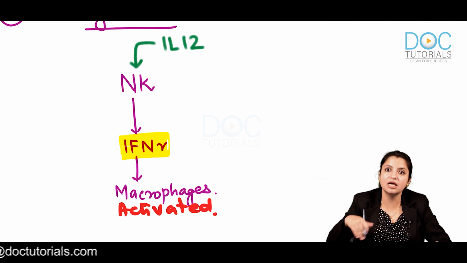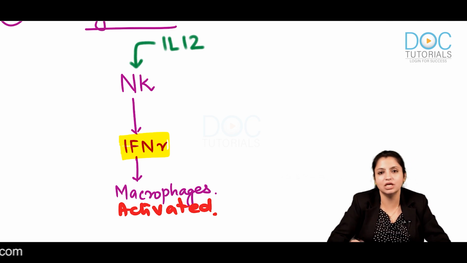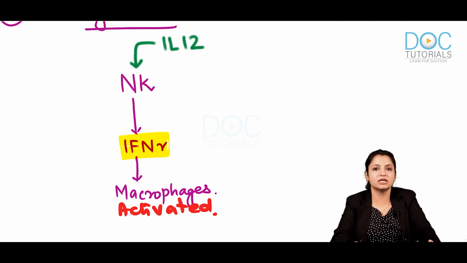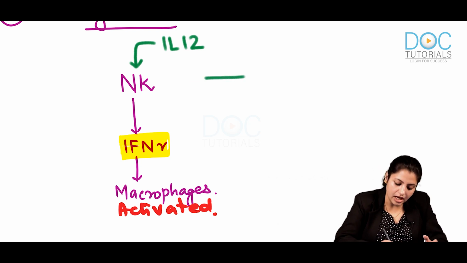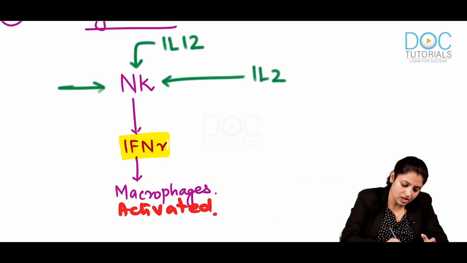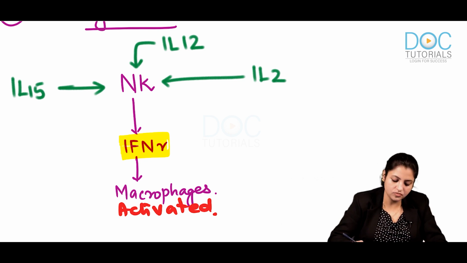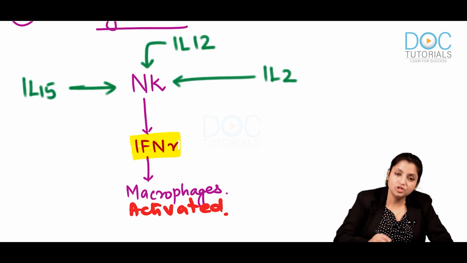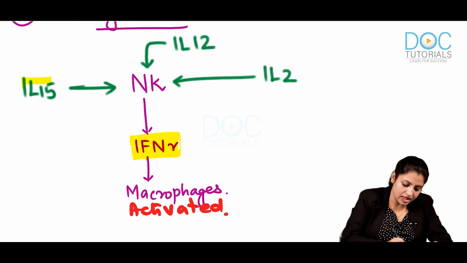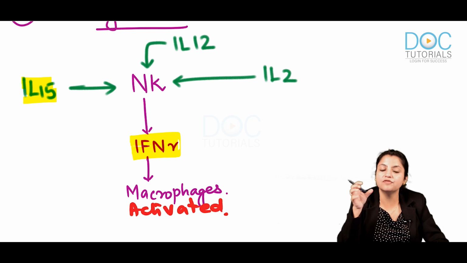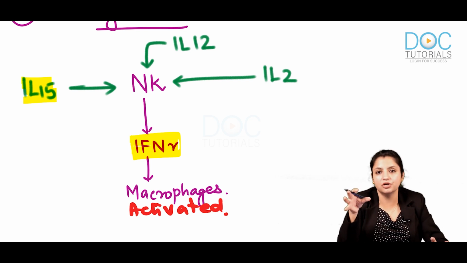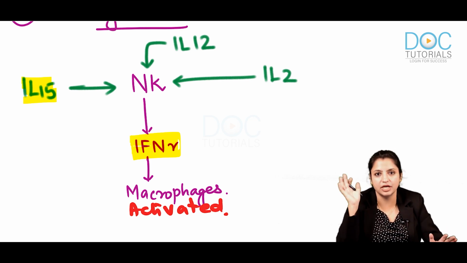So macrophages themselves stimulate NK cells for killing. Okay, so they are good friends. Macrophages and NK cells are good friends. Apart from them, remember, NK cells are stimulated by two more interleukins, interleukin 2 and interleukin 15. Okay, 2 and 15. Remember, interleukin 15 you will be studying later when you study immunodeficiency diseases. Interleukin 15 and interleukin 2 are very important interleukins which come from the gamma receptor of the cytokine.